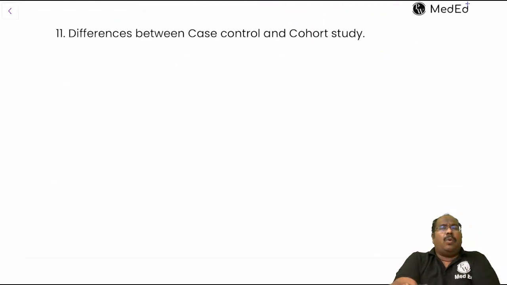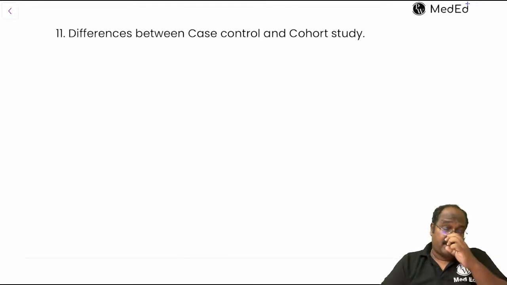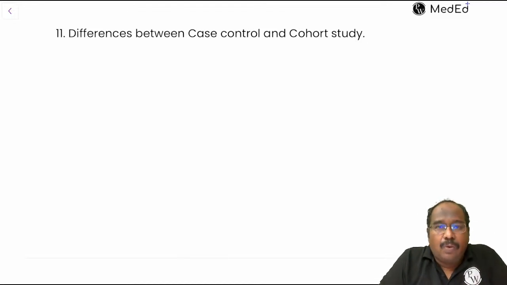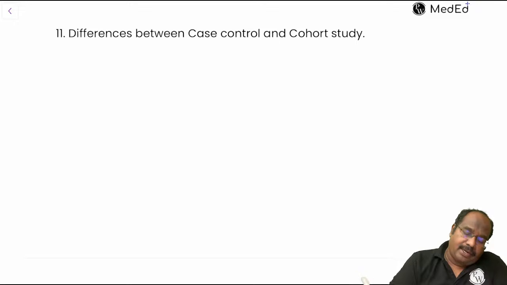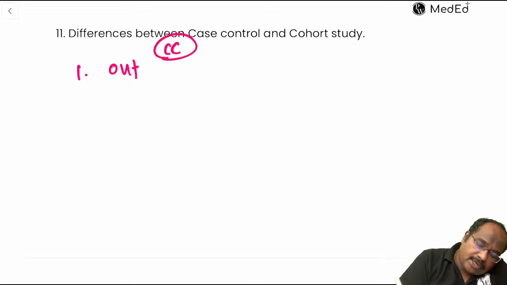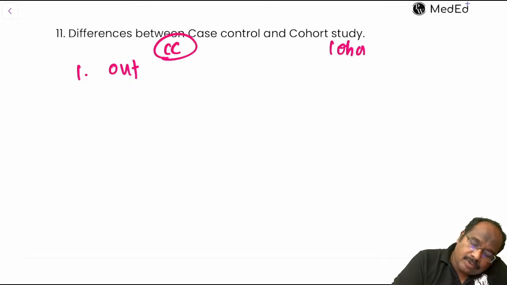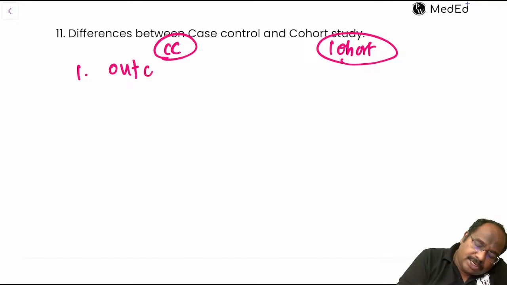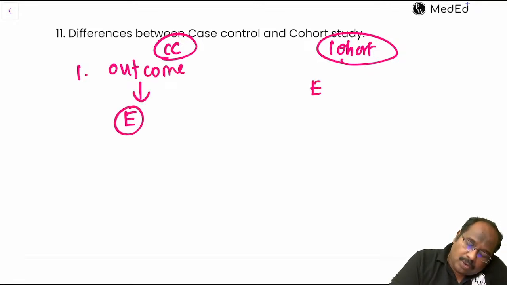Next, what is the difference between a case control study and a cohort study? A case control study starts from the outcome to exposure. A cohort study starts from exposure to outcome.